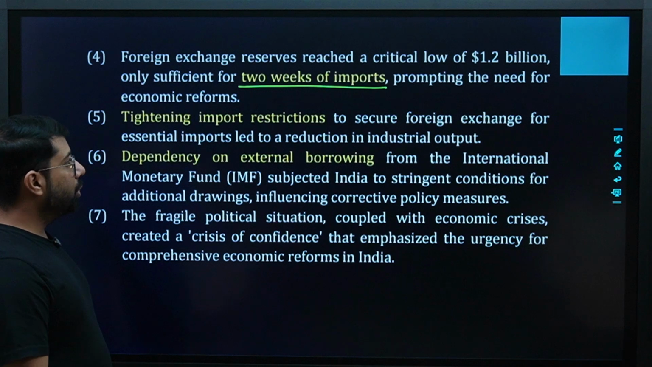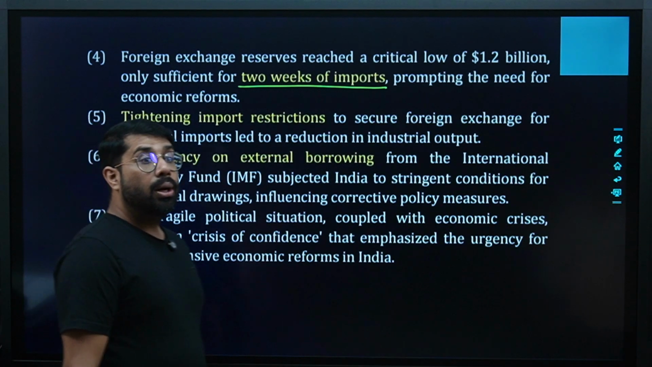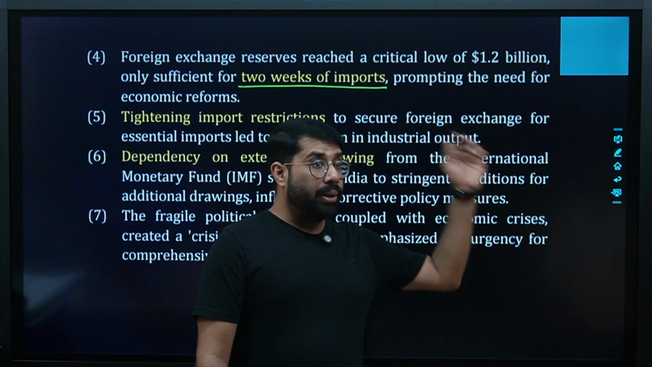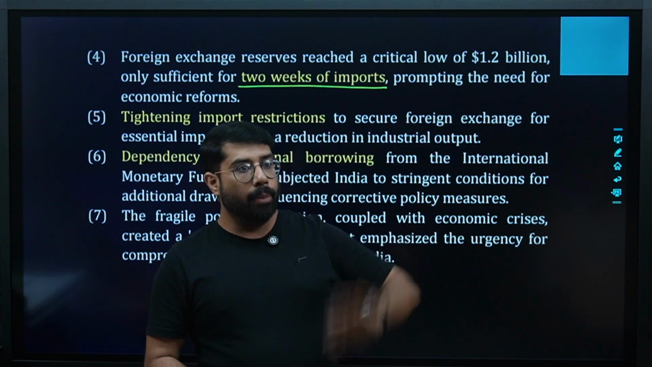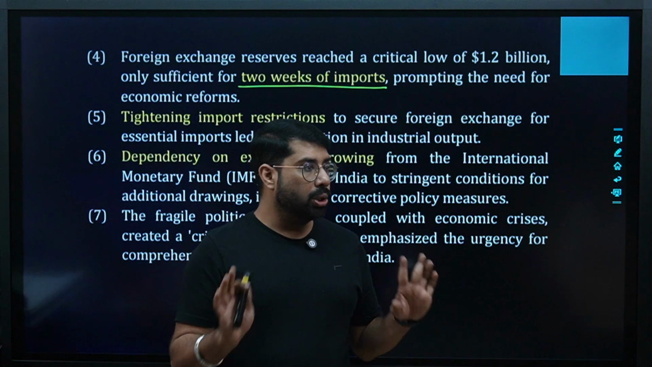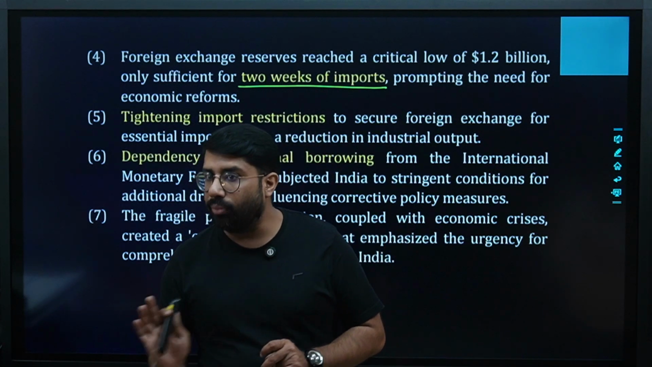Tightening import restrictions to secure foreign exchange for essential imports led to reduction in the industrial output. What happened? Just because our reserves were depleting, we imposed restrictions on import, that we will import only those goods which are very important for the needs of our country.